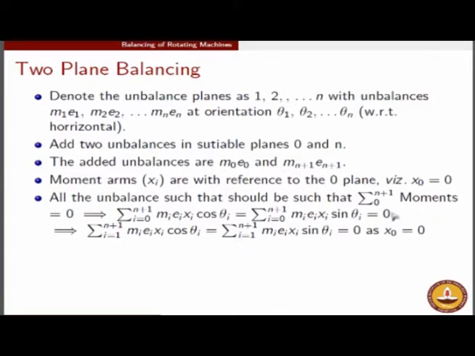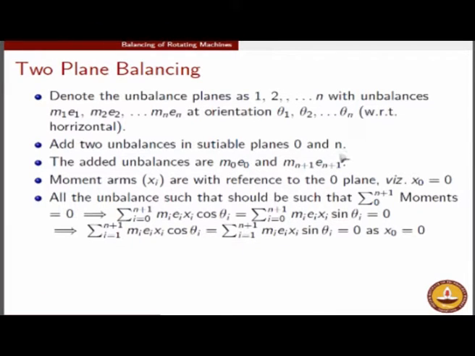First, if we look at the moments, let us take the moments about the balanced plane 0. If our reference plane is taken as plane 0, then the total moment as per this convention would be m e times x is the magnitude of it, and you should take both cos theta as well as sin theta components. The actual unbalances are 1 to n, and then you put two more, 0 and n plus 1.